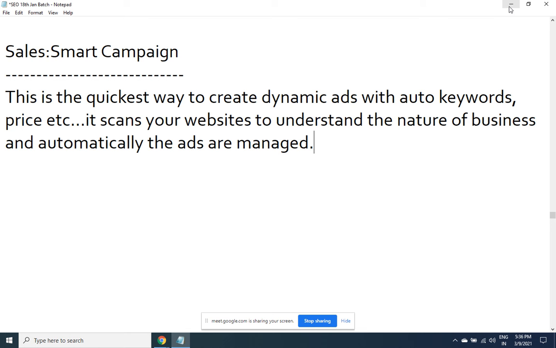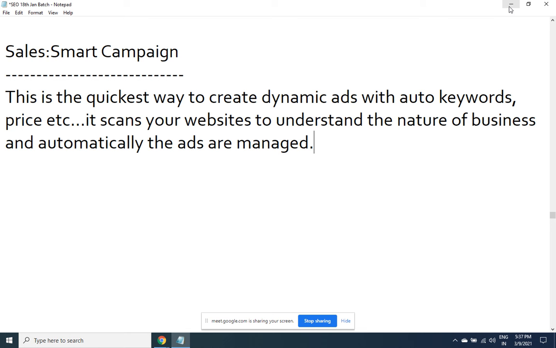So when I have the data that my cost per acquisition is only 2,000 while my fee is 15,000, I know that there is enough room. Then I can create another campaign for YouTube, another campaign for display, another campaign for discover.